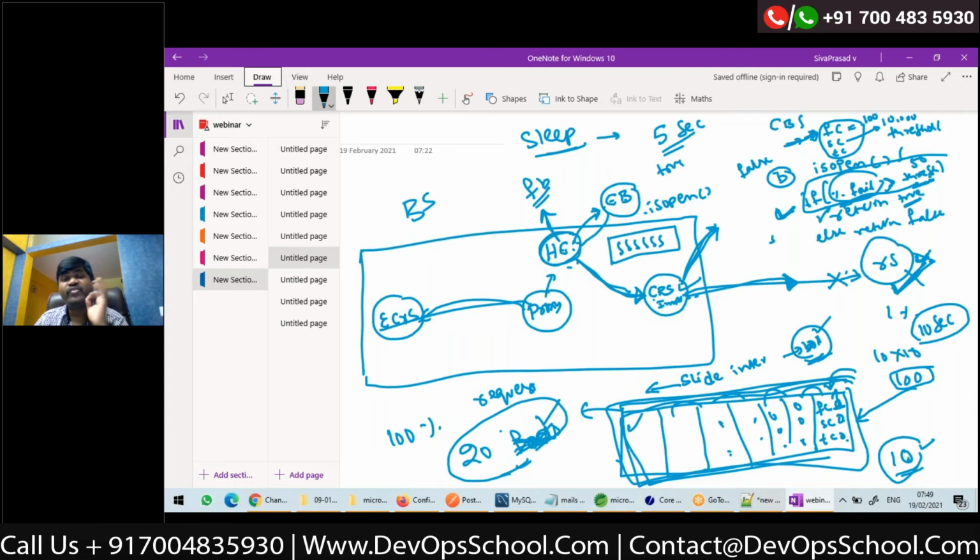So whenever Hystrix command has to execute, it delegates to a thread pool. The main thread which is calling this method will not execute this. The main thread will call Hystrix command dot execute, and this execute method will delegate the rest of the task to another thread in the pool.